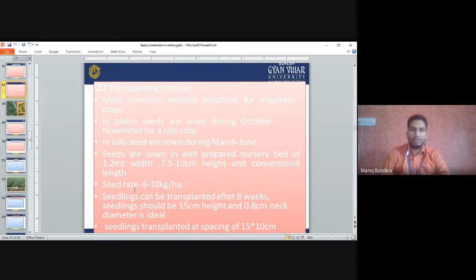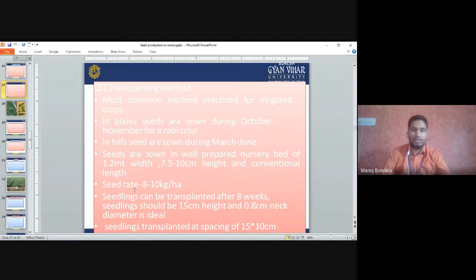In plains, the seeds are sown during October-November for the Rabi crop. In hilly areas, seeds are sown during March to June. In plains, October-November in the Rabi season. In hilly areas, we sow in the Zaid season.